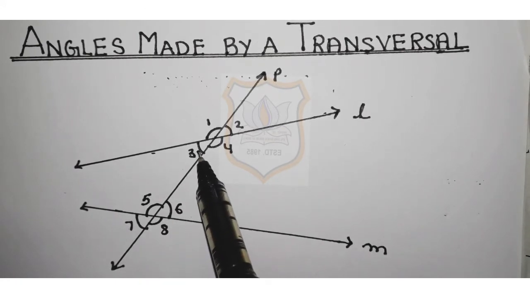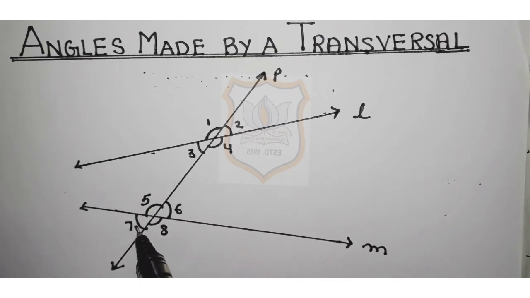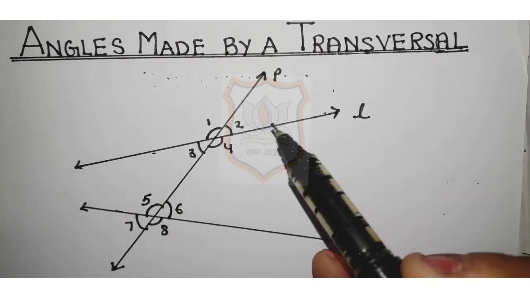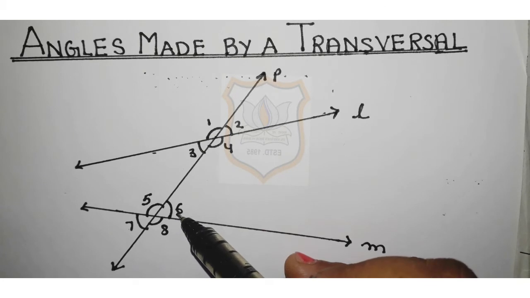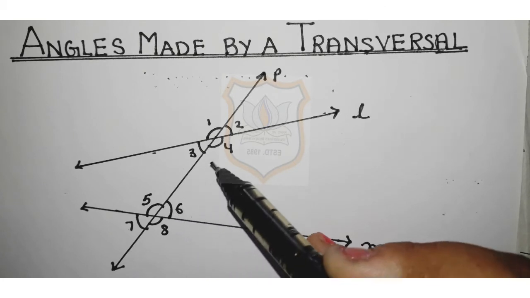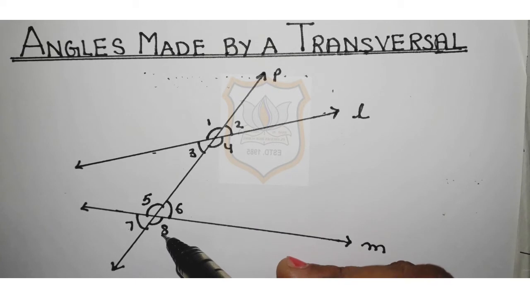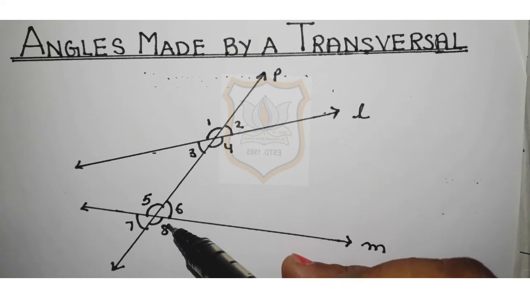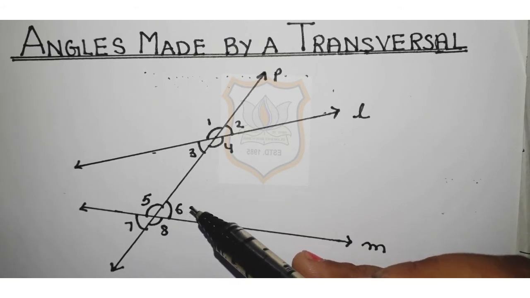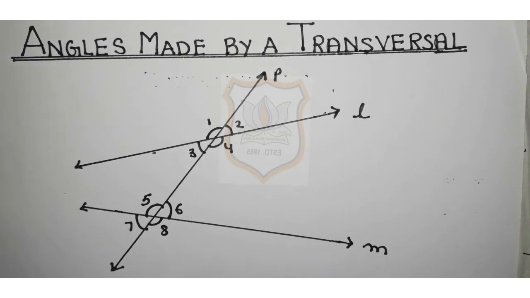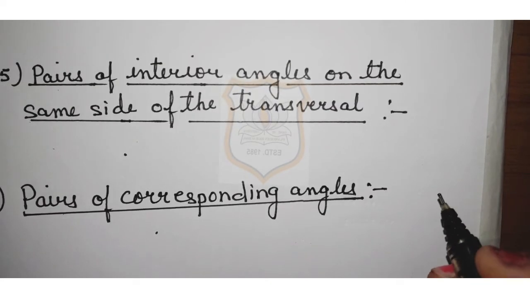One is above, another one is below. Similarly, on this side of a transversal, this 2 and 6 are corresponding pairs of angles and 4 and 8 are corresponding pairs of angles. So in total there are 4 pairs of corresponding angles. Now let's write which are the pairs of corresponding angles.